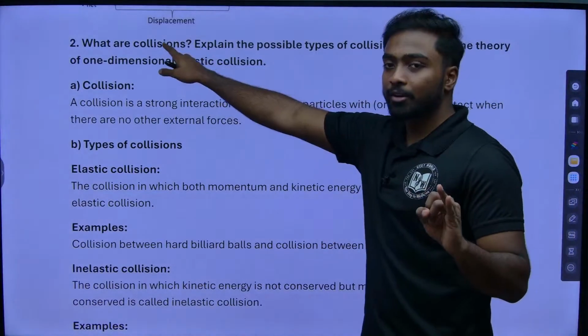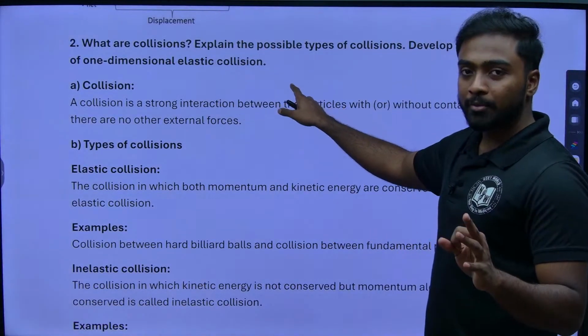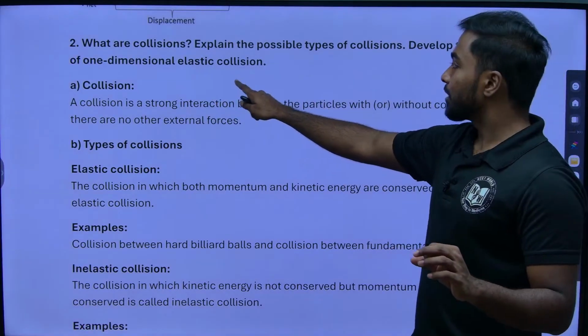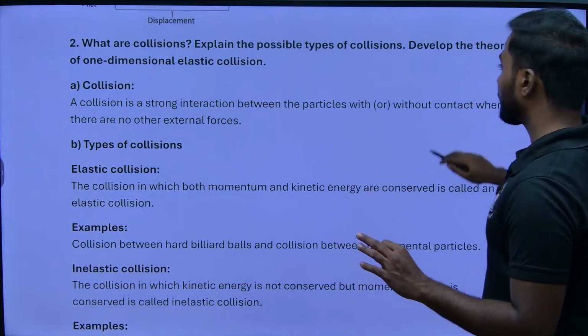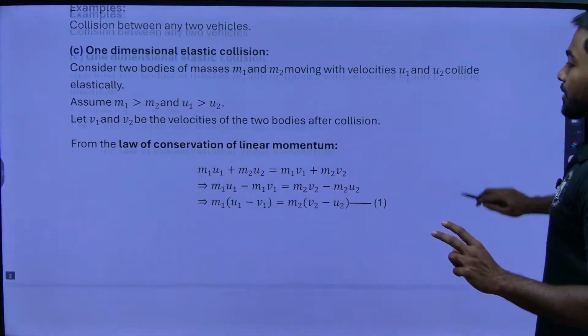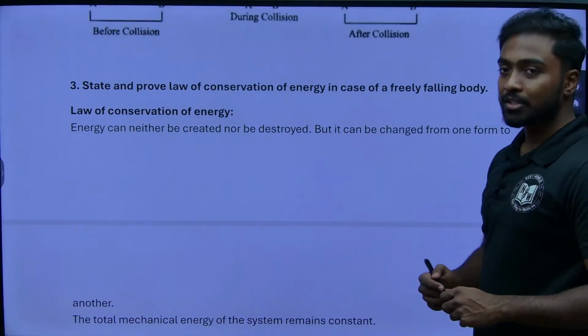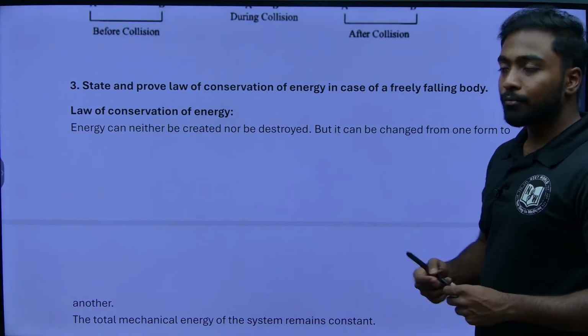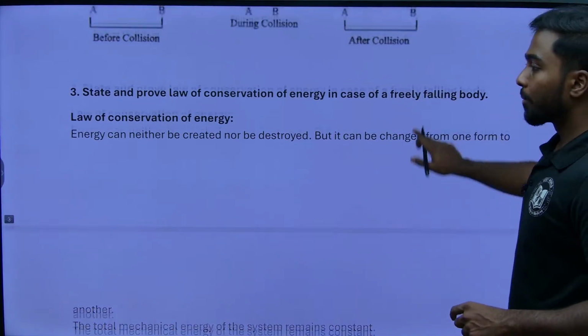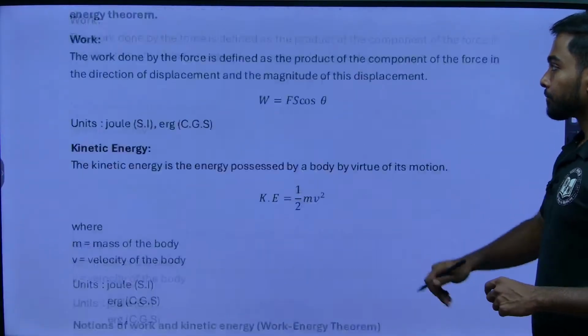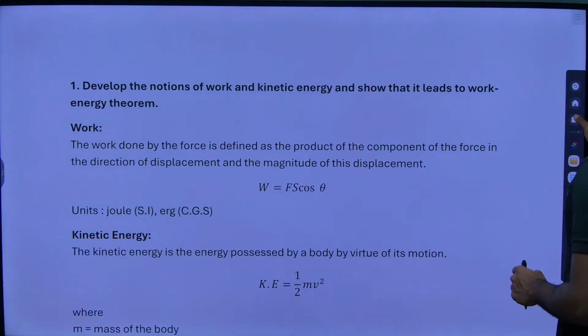Collision means I need to write the types of collision, two types are there, elastic and inelastic, and we need to develop the theory of one dimensional elastic collision. And the third question is, state and prove the law of conservation of energy in case of a free falling body, right. Hope it is clear, work, energy, power, okay. We will go for the next one.